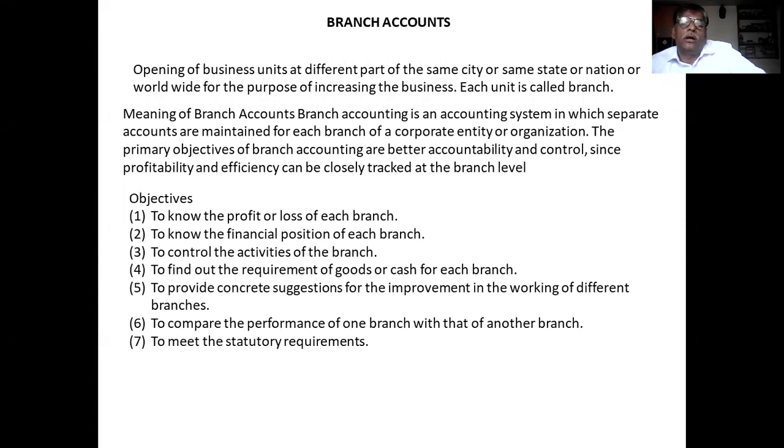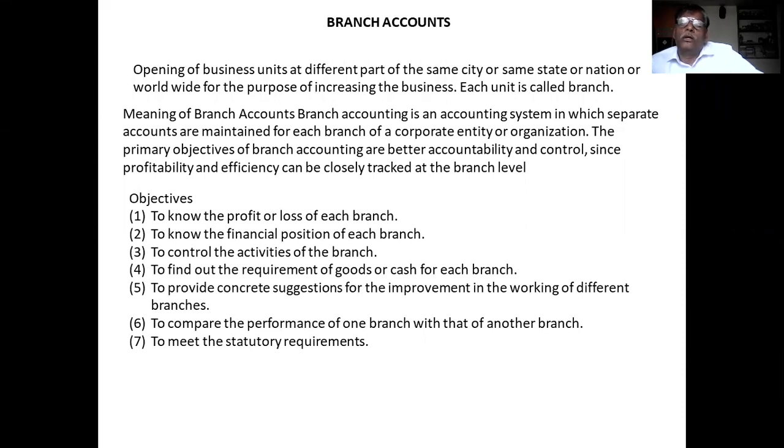Then, to find out the requirement of goods or cash for the branch, whether cash is required or not, that can be ascertained with the help of accounting. The next is to provide concrete suggestions for the improvement in the working of different branches.